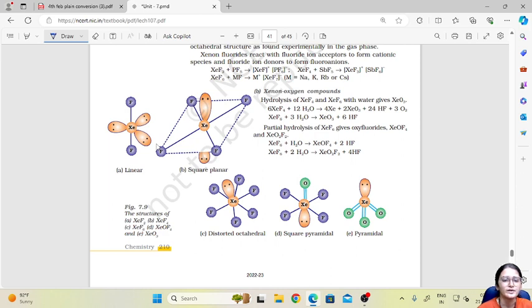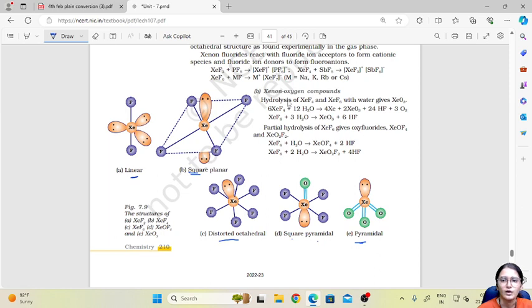The geometry of XeF2 is linear and XeF4 is square planar. XeF6 is distorted octahedral, XeOF4 is square pyramidal and XeO3 is pyramidal. These shapes and names are very important for the exam.